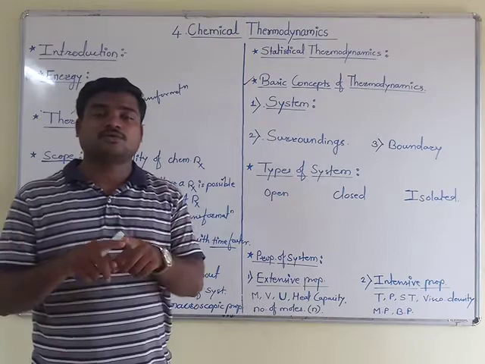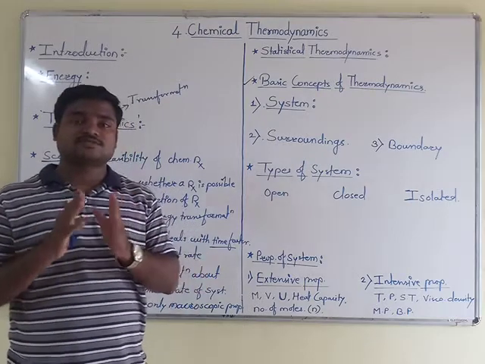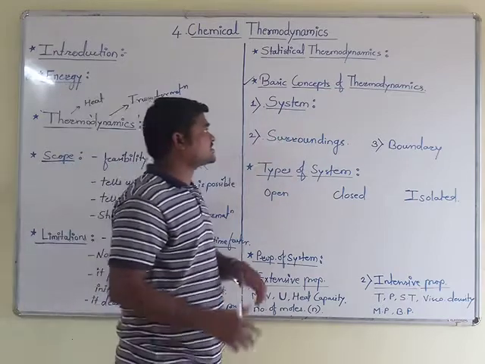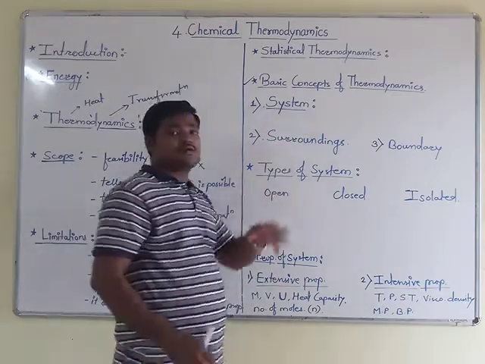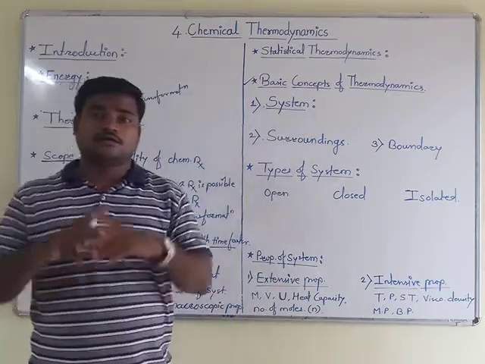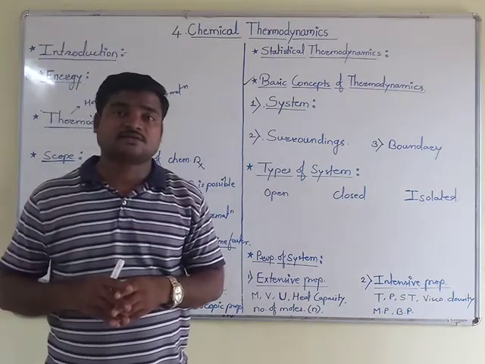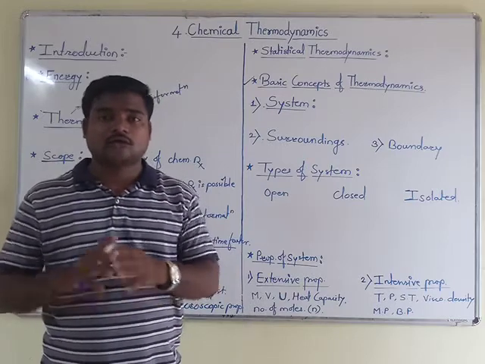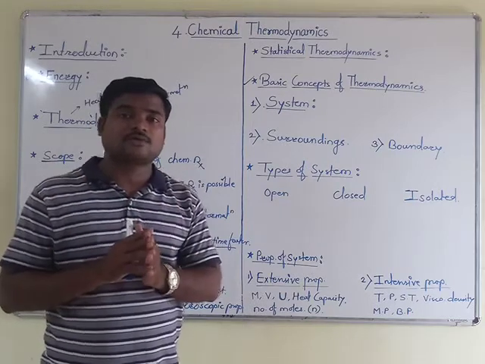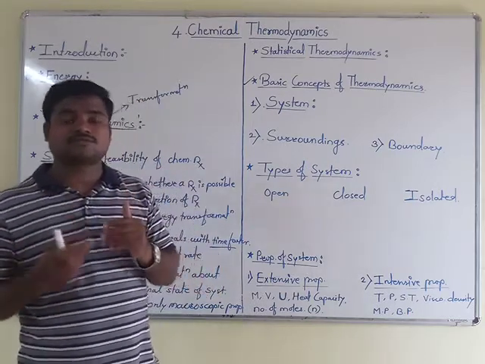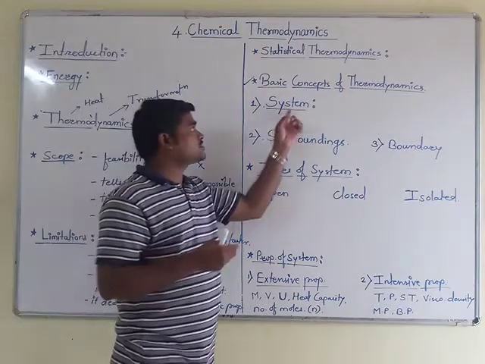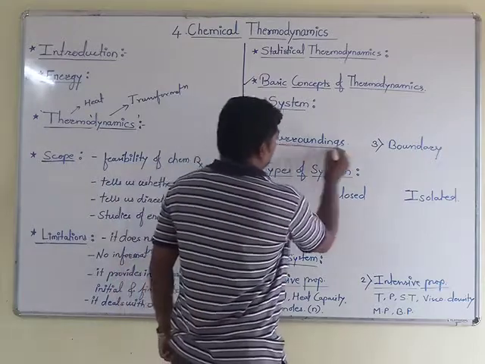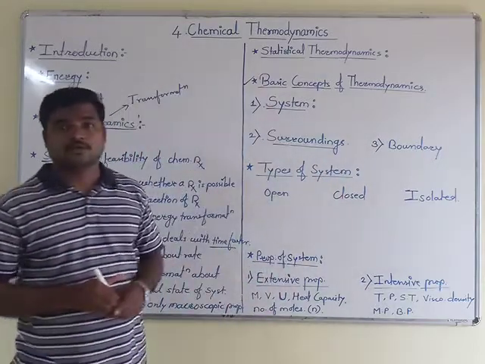In our chemical reactions, the reaction which we have selected, or the part of the universe where all the observations are made, is called the system.